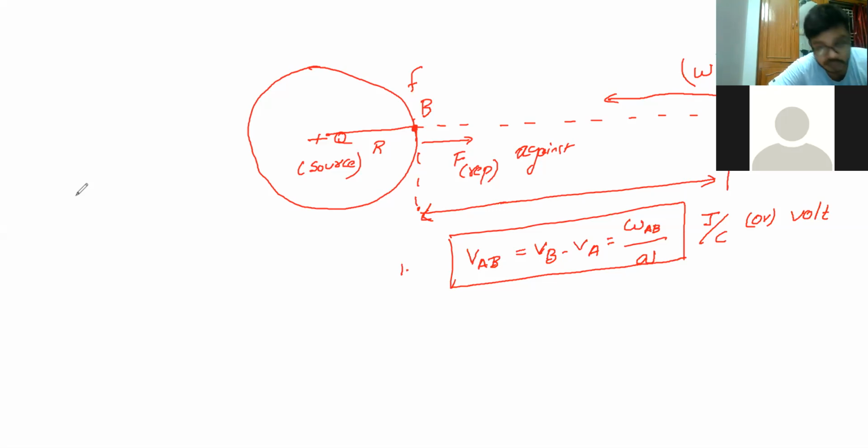Sir, how did work done come on A to B? How did charge come, sir? That is your actual definition of potential difference. You know about the voltage, right? Voltage is nothing but your positive and negative terminal. The difference between the positive terminal and the negative terminal is nothing but your potential difference, correct? Yes, sir. Right, the same thing.